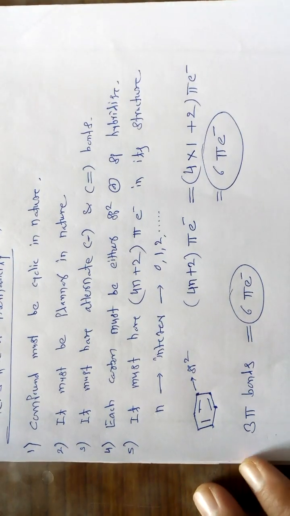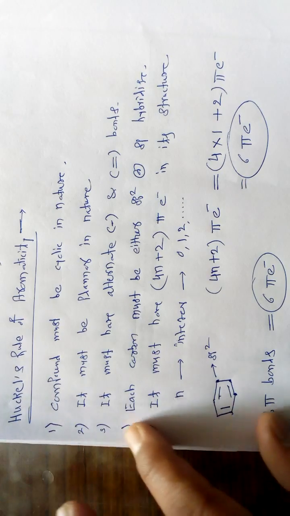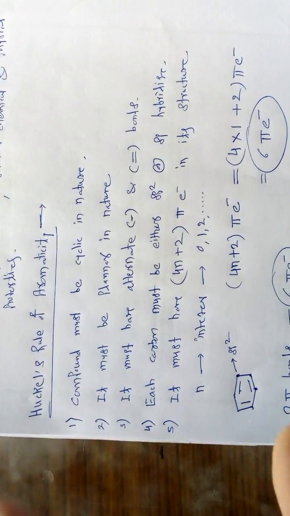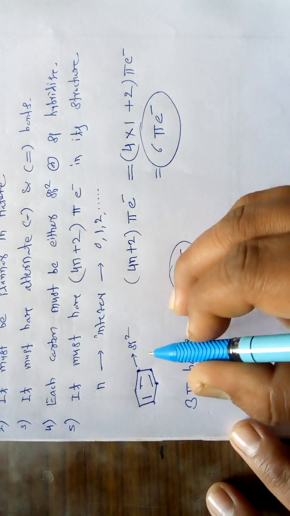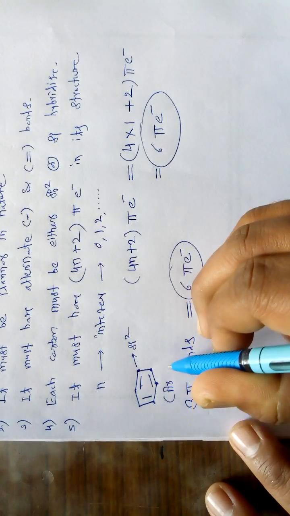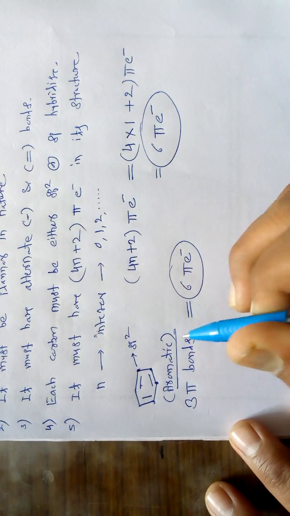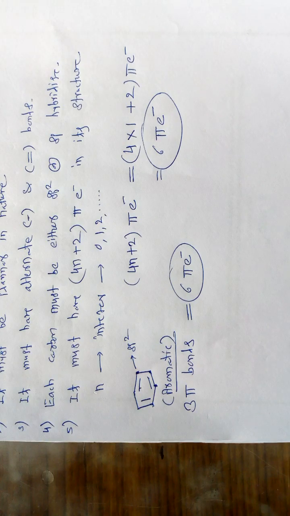So we can say here that as the benzene molecule obeys all the rules, all the conditions given by Huckel's rule of aromaticity, that's why this benzene molecule is called aromatic. It is aromatic in nature. So benzene is aromatic as it obeys all the conditions of aromaticity.